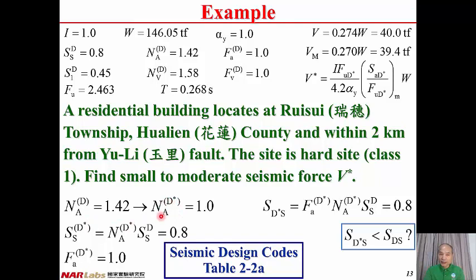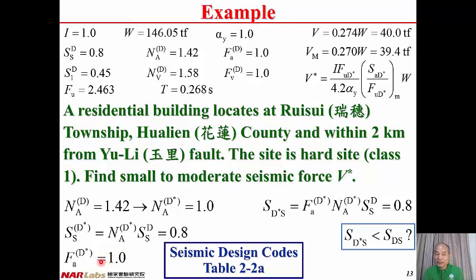Near fault adjustment factor for small to moderate seismic force equal to 1. Once we have NAD star and we have SSD, the multiplication of these two, then we have SSD star equal to 0.8. And then according to the seismic code table 2-2A, we can have the site amplification factor FAD star equal to 1.0, because SSD star is large enough, and the site is located at site class 1.